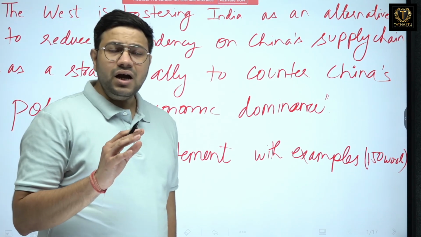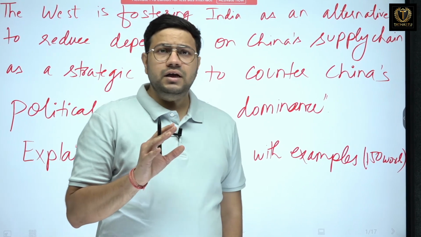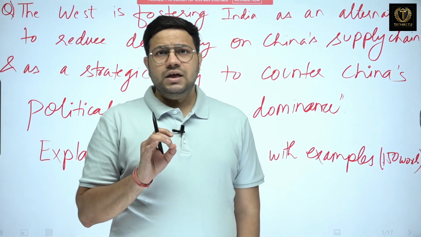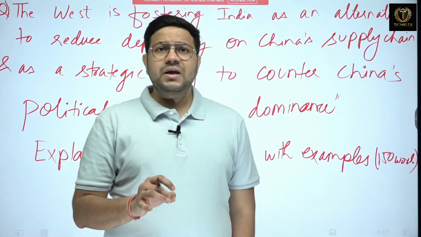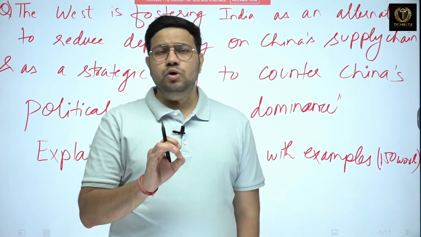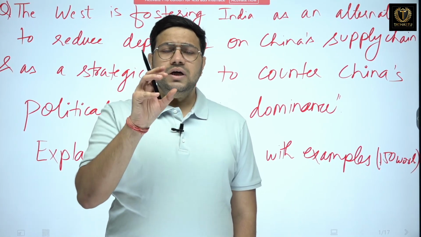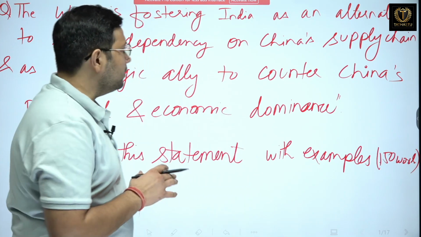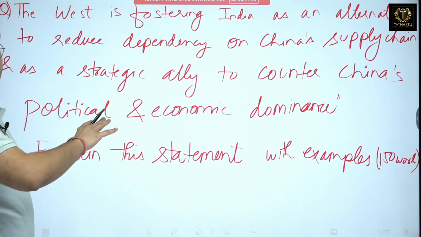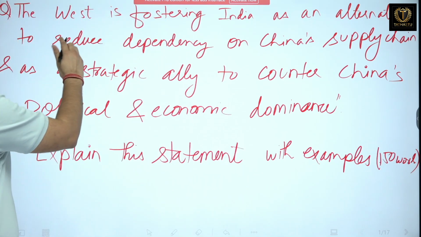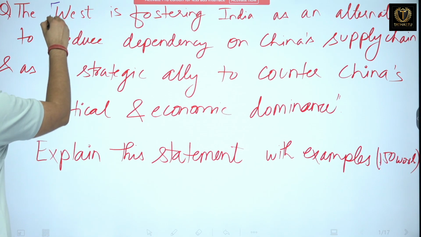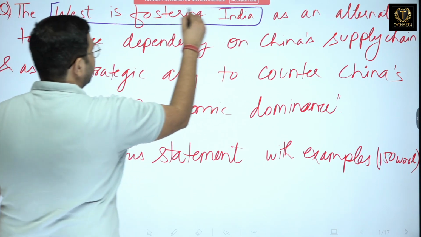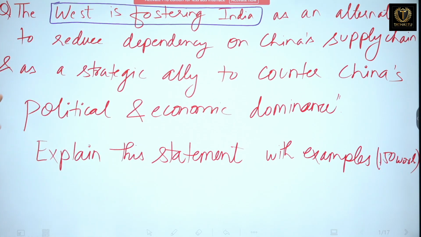Now, in these questions, the first important thing is that we must read them 2 or 3 times so that we could get to the gist of this question. Here you see there are 2 subparts of this particular question. The base says the West is fostering India. Fostering means helping India.